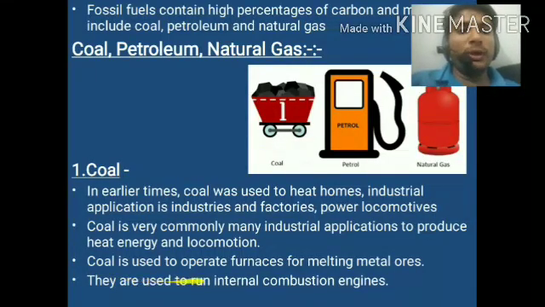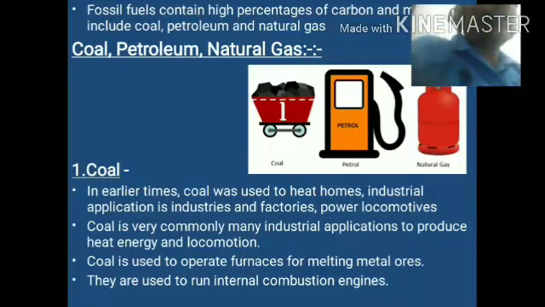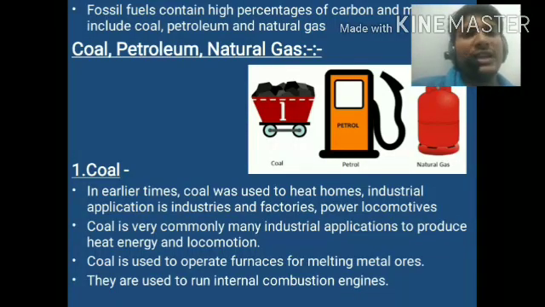Coal is used to operate the furnace for melting metal ores. Coal is also used in the furnace for the melting of metal ores. They are also used to run the internal combustion engine. In early times, we also used them in engines as a source of energy.